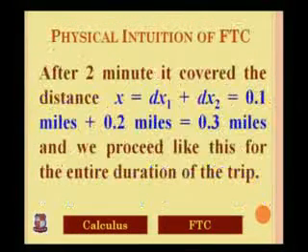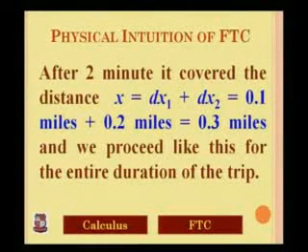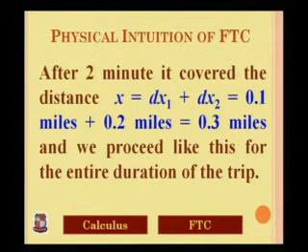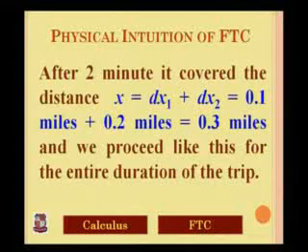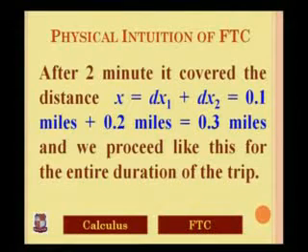So after 2 minutes, the car covered the distance x equal to dx1 plus dx2, equal to 0.1 miles plus 0.2 miles, equal to 0.3 miles. We can proceed like this for the entire duration of the trip and calculate the total distance covered by the car. So even when the speed varies, we can calculate the distance using speed and time duration.